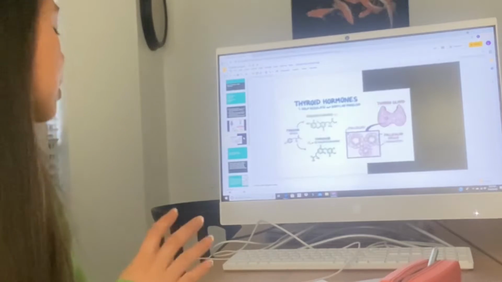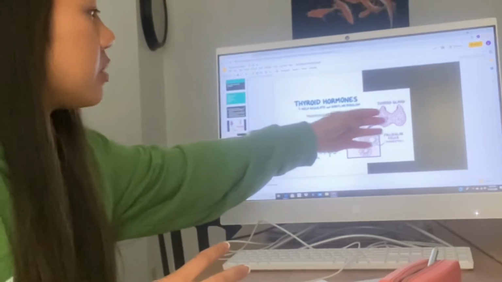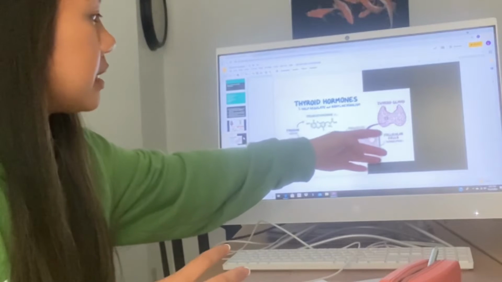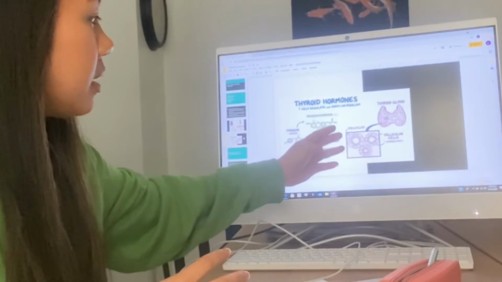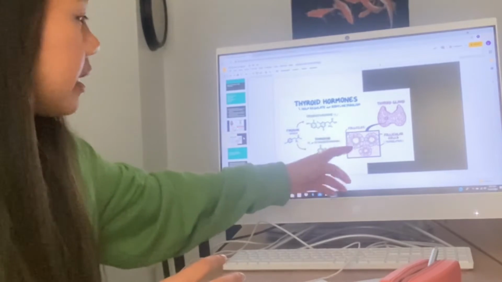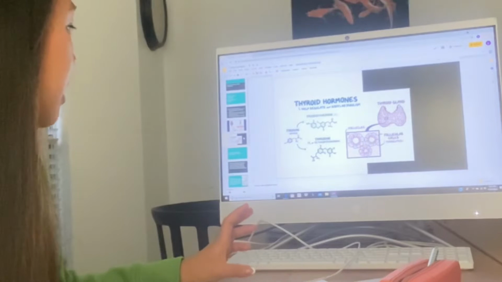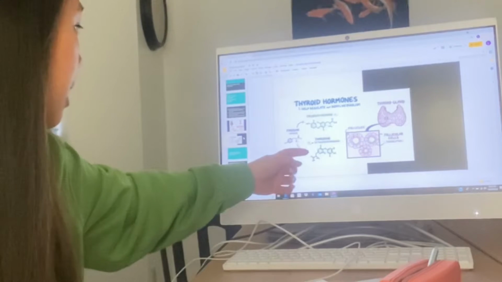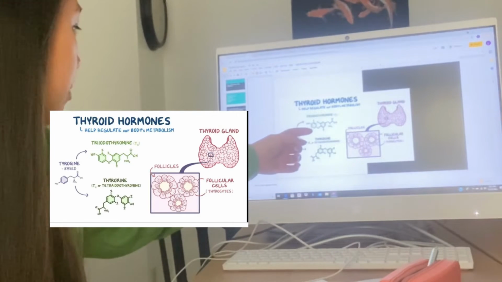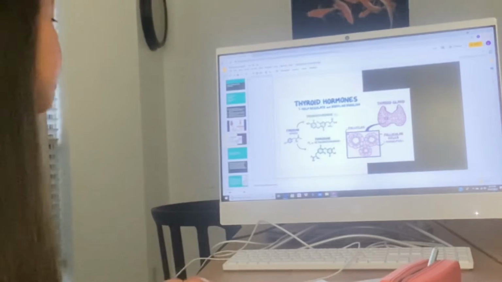So here's a closer look at specifically the thyroid gland, which is located surrounding the trachea and the larynx area. It is made of follicle cells. So those are what it looks like. It looks kind of like a flower in my opinion. And here is thyroxine, which is T4, and triiodothyronine. Those are the two types of hormones created.